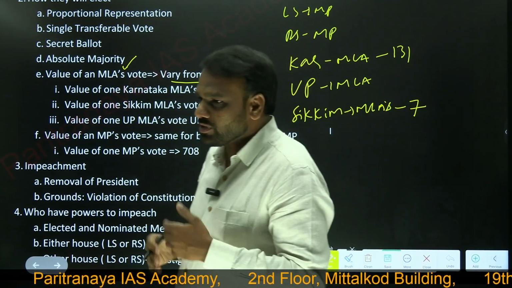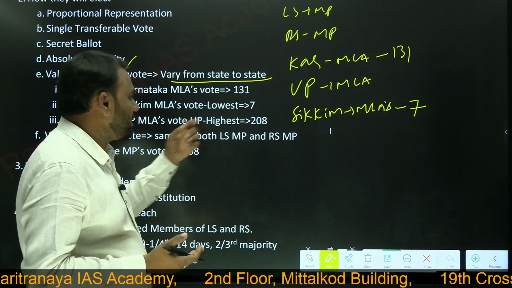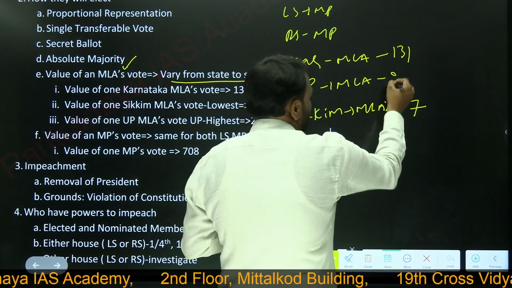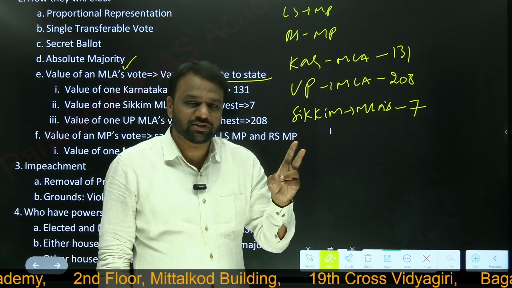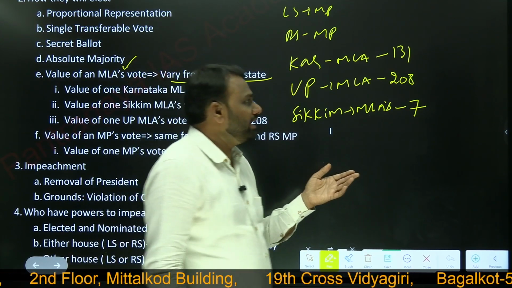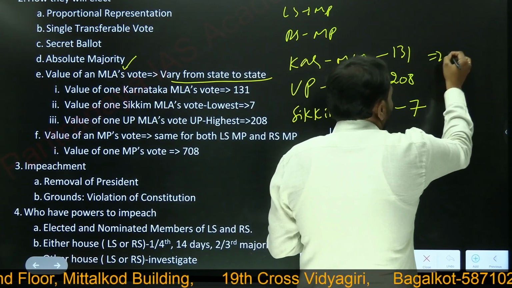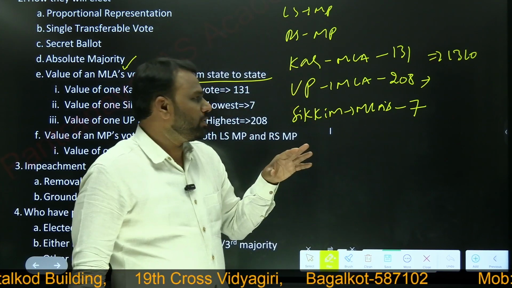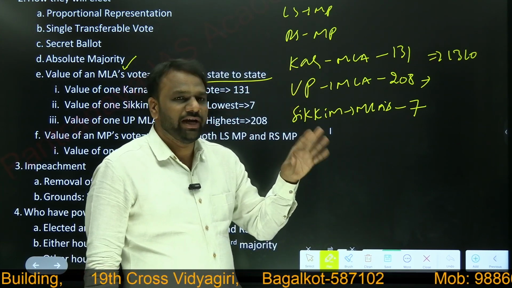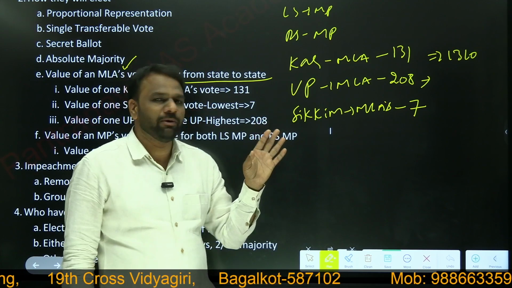And the state whose MLA's vote value is highest is Uttar Pradesh, at 208. It means if 10 people from Karnataka cast their vote, its value will be 1310. If 10 people from Uttar Pradesh cast their vote, its value will be 2080. Similarly, for Sikkim, it will be 70.